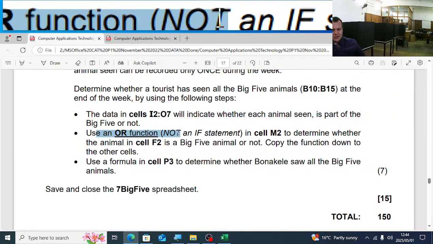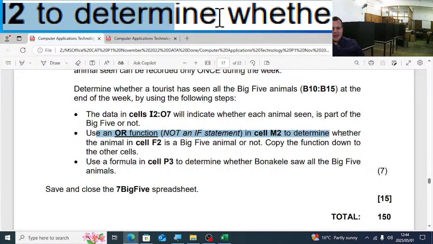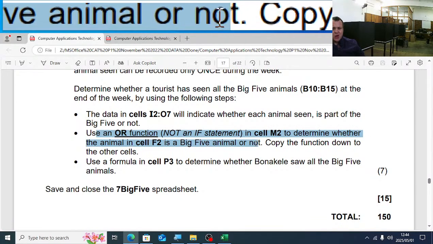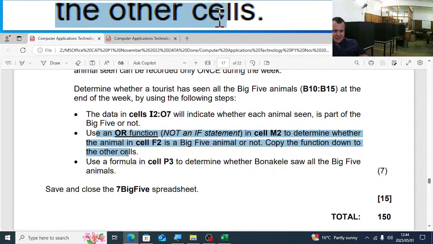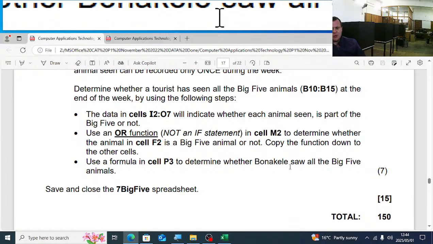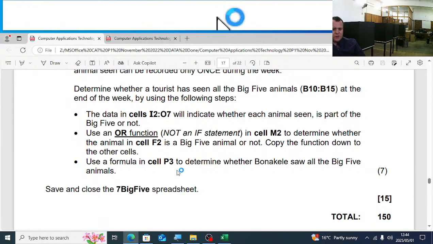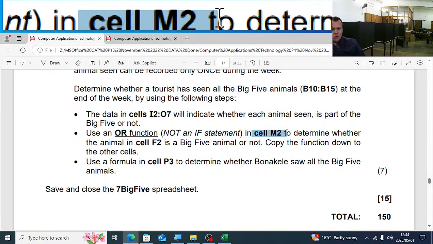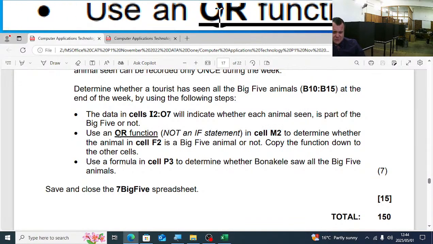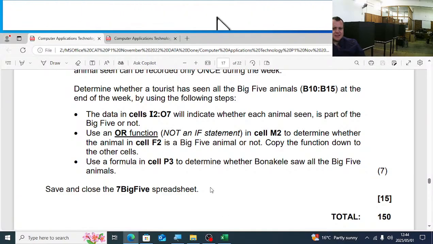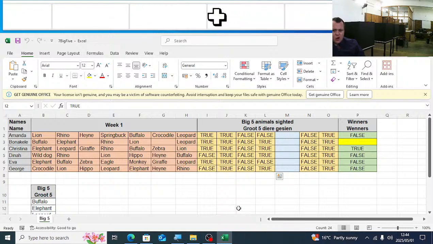Use an OR function in cell M2 to determine whether the animal in F2 is a big 5 animal or not. Copy the function down to the other cells. Use a formula in P3 to determine whether Bonakile saw all the big 5 animals. So what we're going to do here is use an OR statement, not an IF statement, in cell M2.